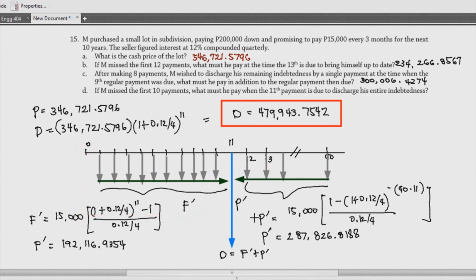Or if you use the future, then you take all the annuities, bring them to the future, and then go back to the 11th payment. So that is possible. But if this is your method and this is your solution, then that style is a bit questionable. Anyway, that's all for number 15, and let's proceed to the next problem for this topic.